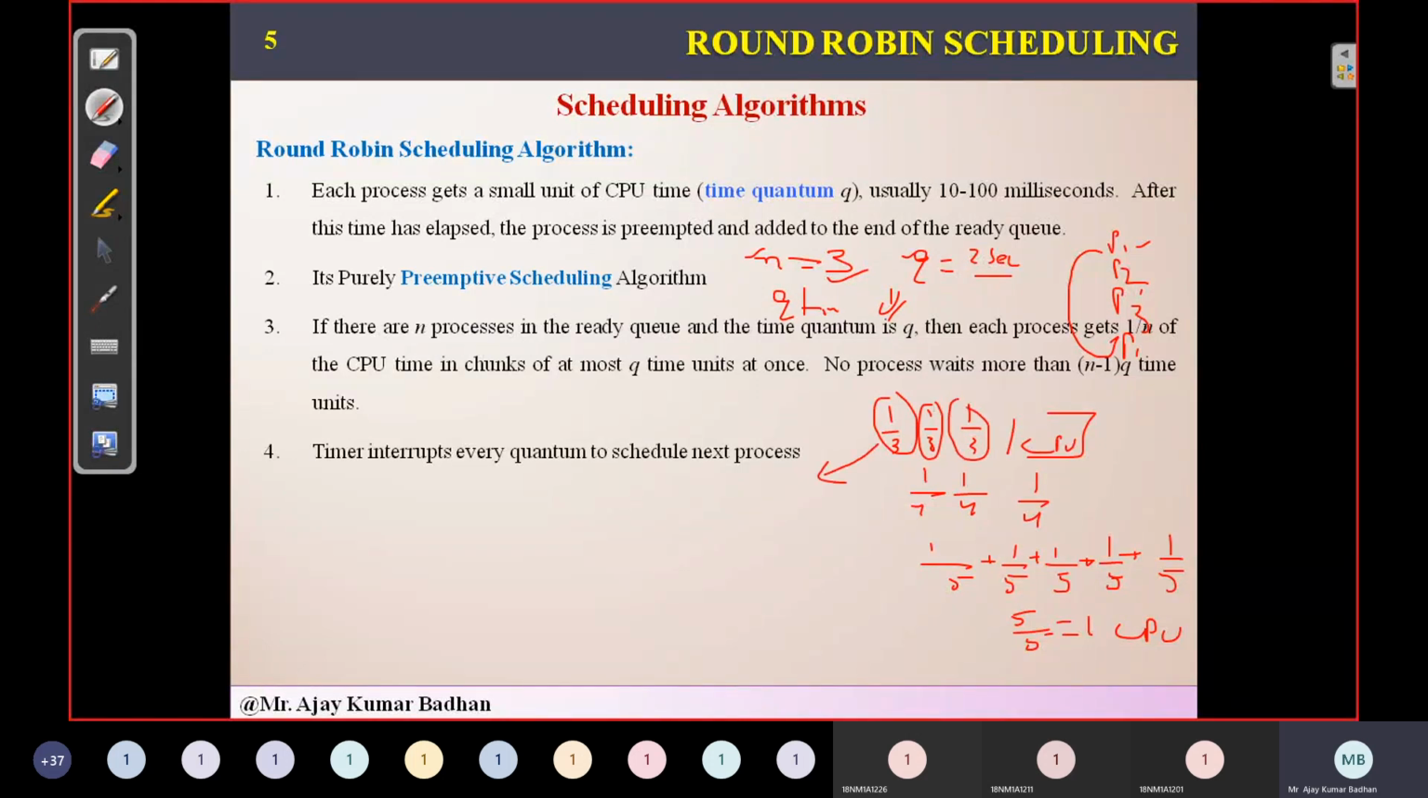Now this 1 by 3rd share, whatever it is getting, what is the time we are given for this? That is Q, which is nothing but 2 seconds. So every process, with its 1 by 3 share, will get 2 seconds of time. That is what he means to say here.